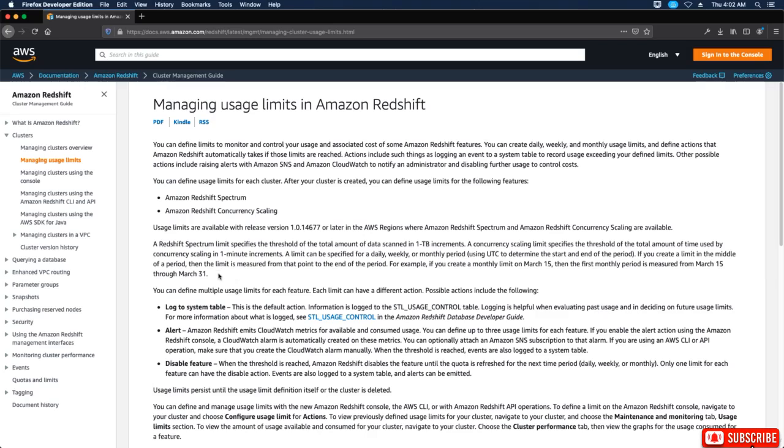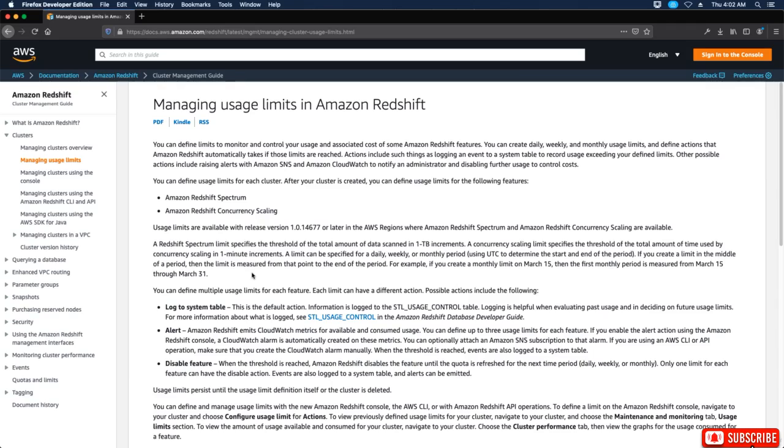A Redshift Spectrum limit specifies the threshold of total amount of data scanned in 1 terabyte increments. A concurrency scaling limit specifies the threshold of the total amount of time used by the concurrency scaling in 1 minute increments. A limit can be specified for daily, weekly, or monthly period using the UTC to determine the start and end of the period.